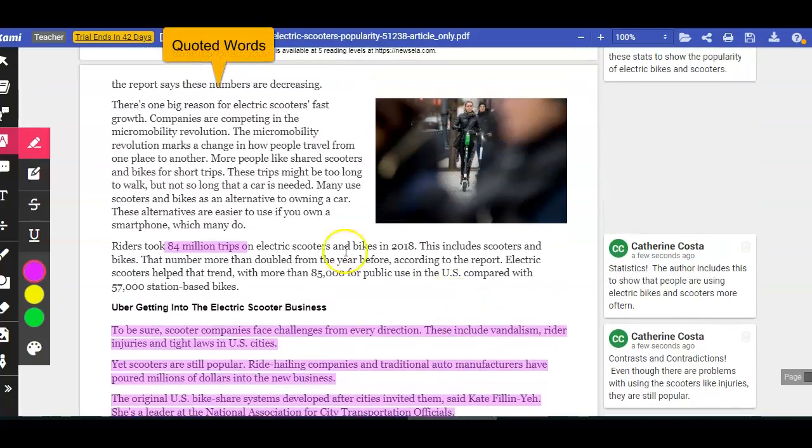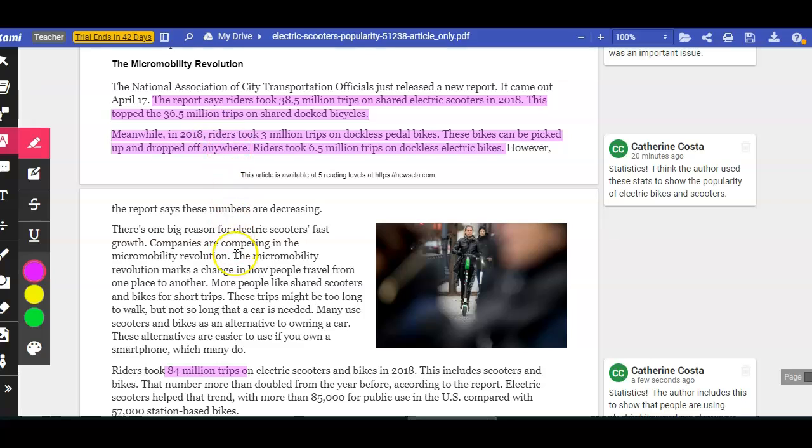And when you find these things, take the time to ask yourself, well, why did the author do it? And make that connection. And then use this information to deepen your understanding of the text.